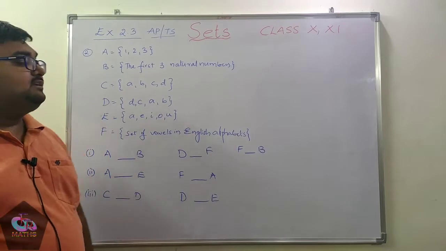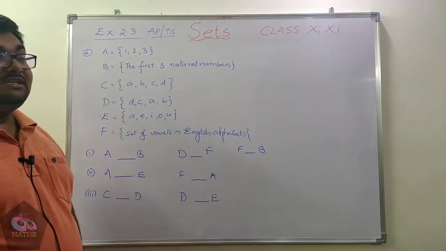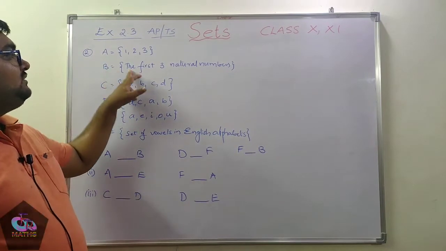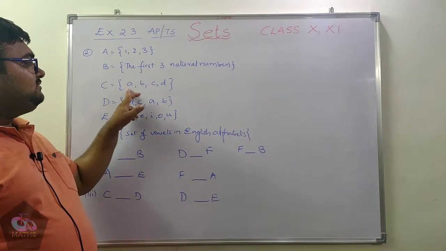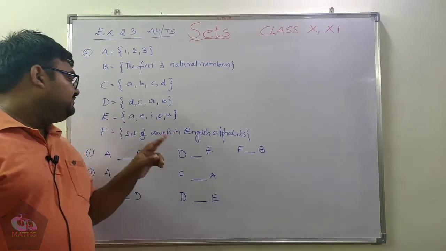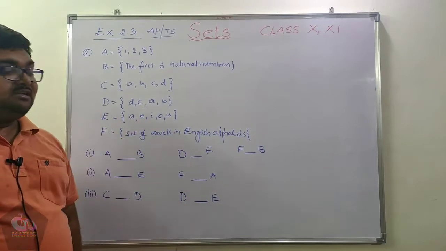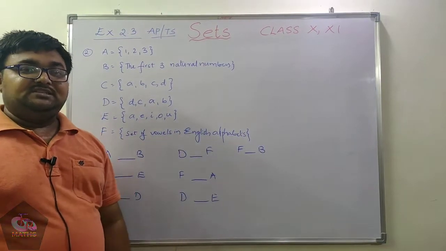Now let us see the second question. He has given set A = {1, 2, 3}, B = set of the first three natural numbers, C = {a, b, c, d}, set D = {d, c, a, b}, E = {a, e, i, o, u}, F = set of vowels in English alphabets.